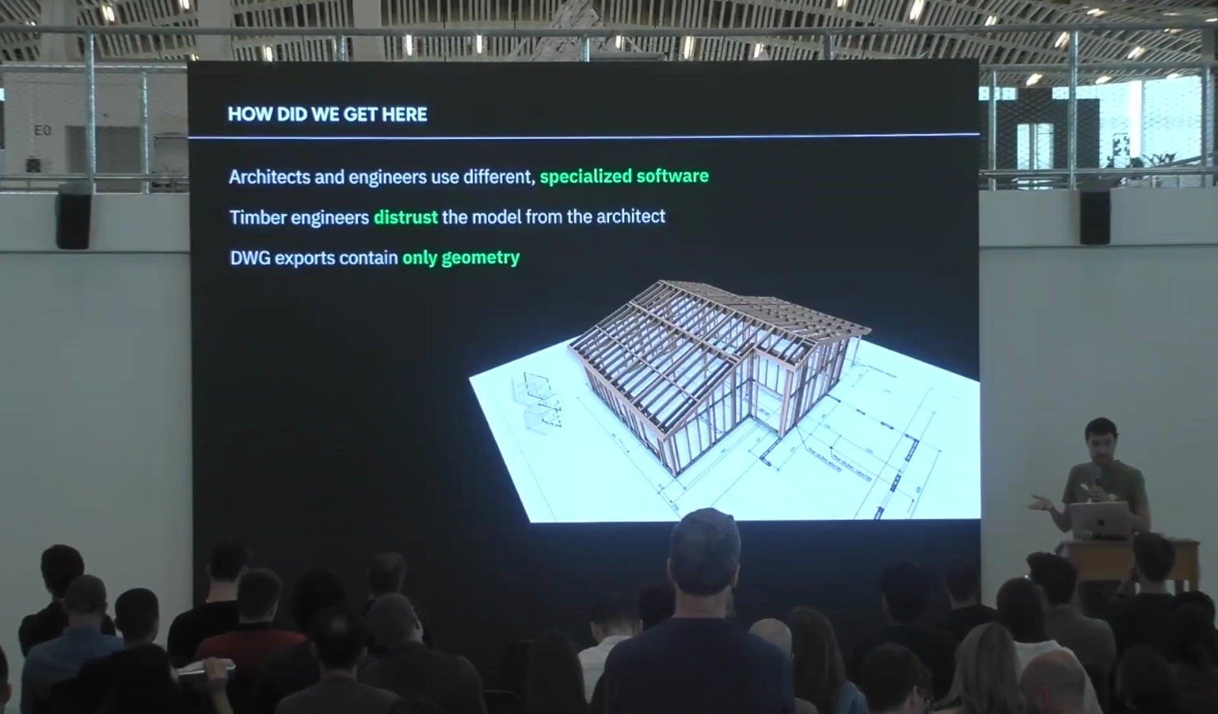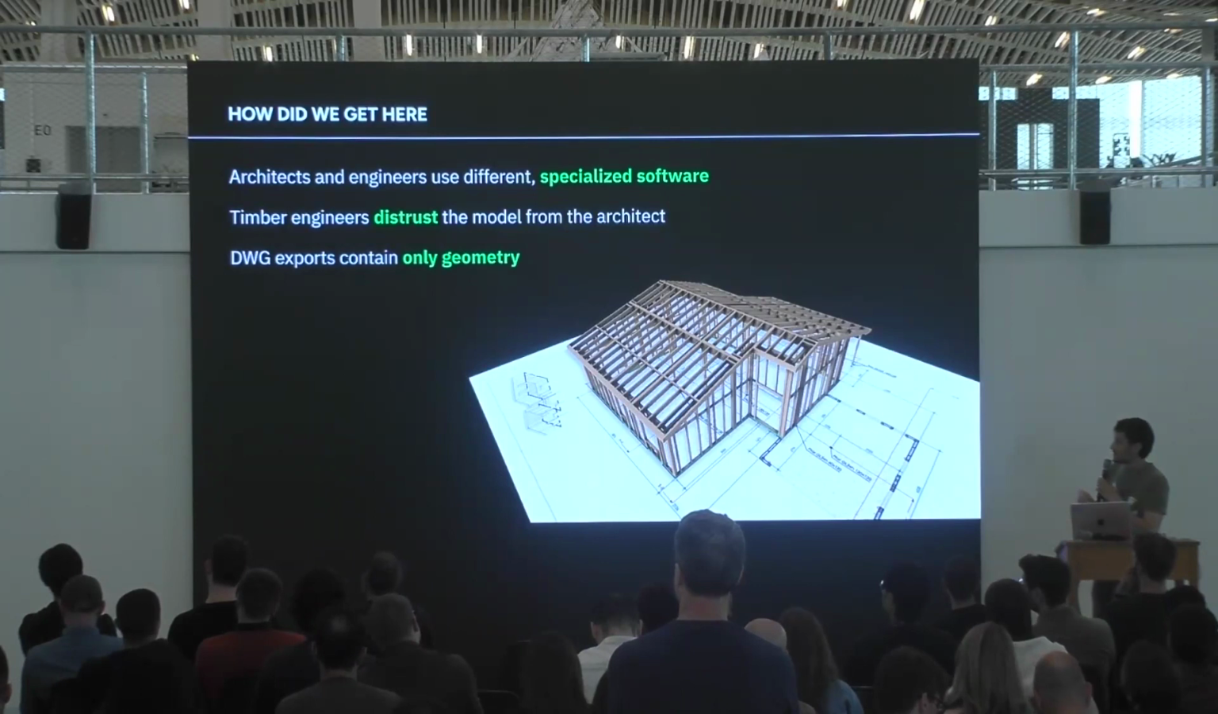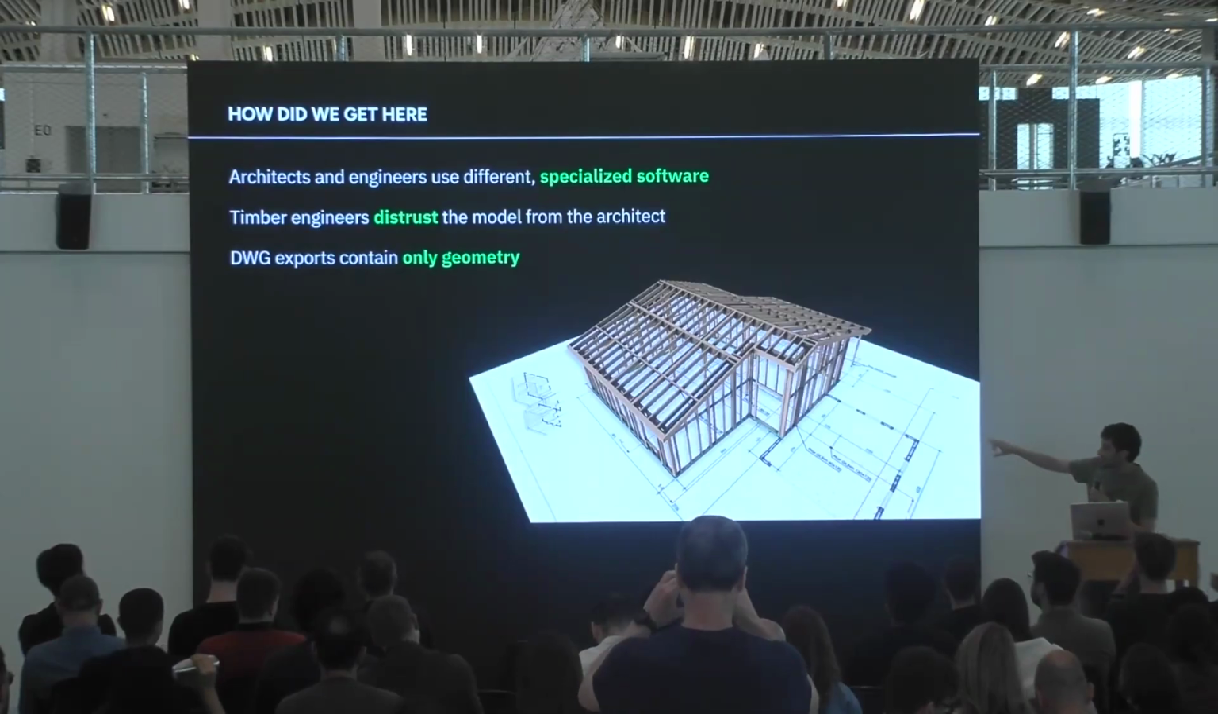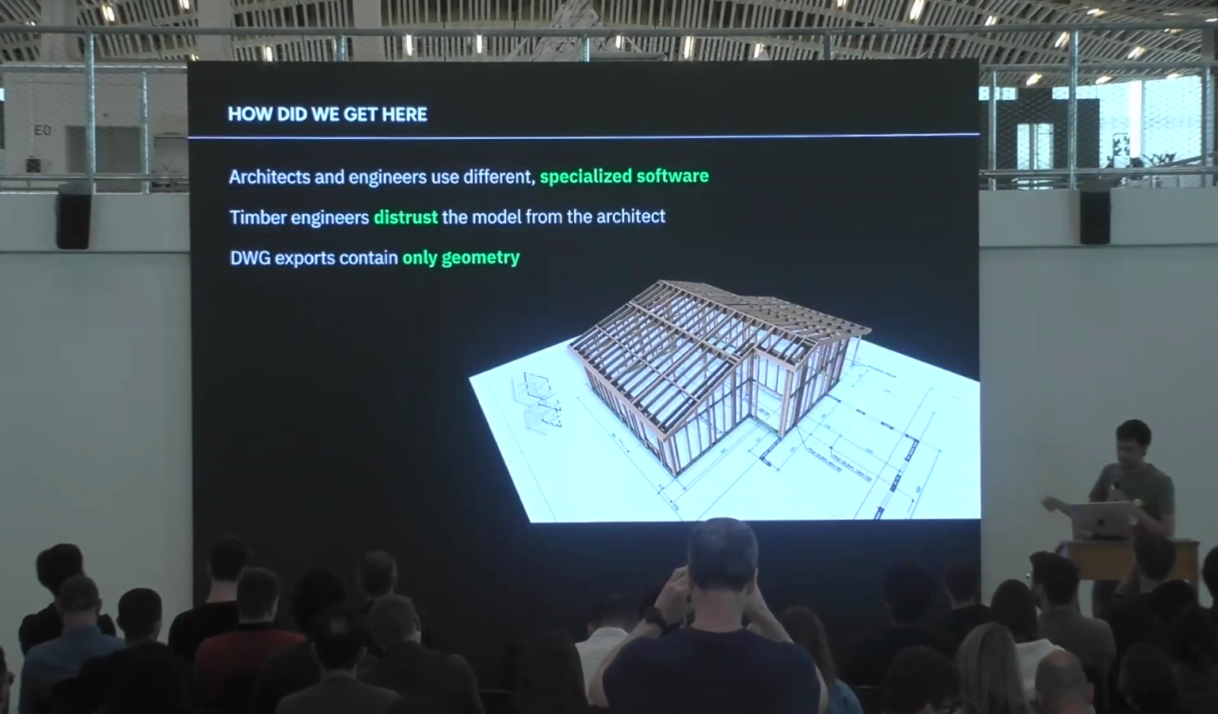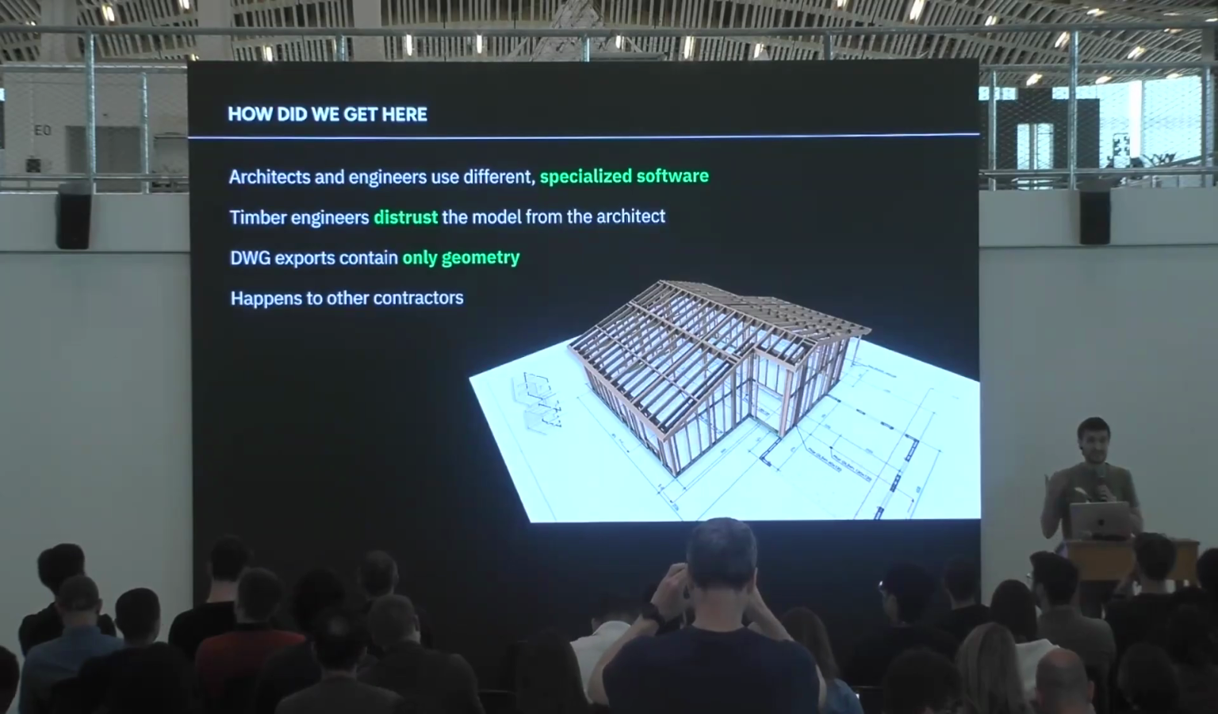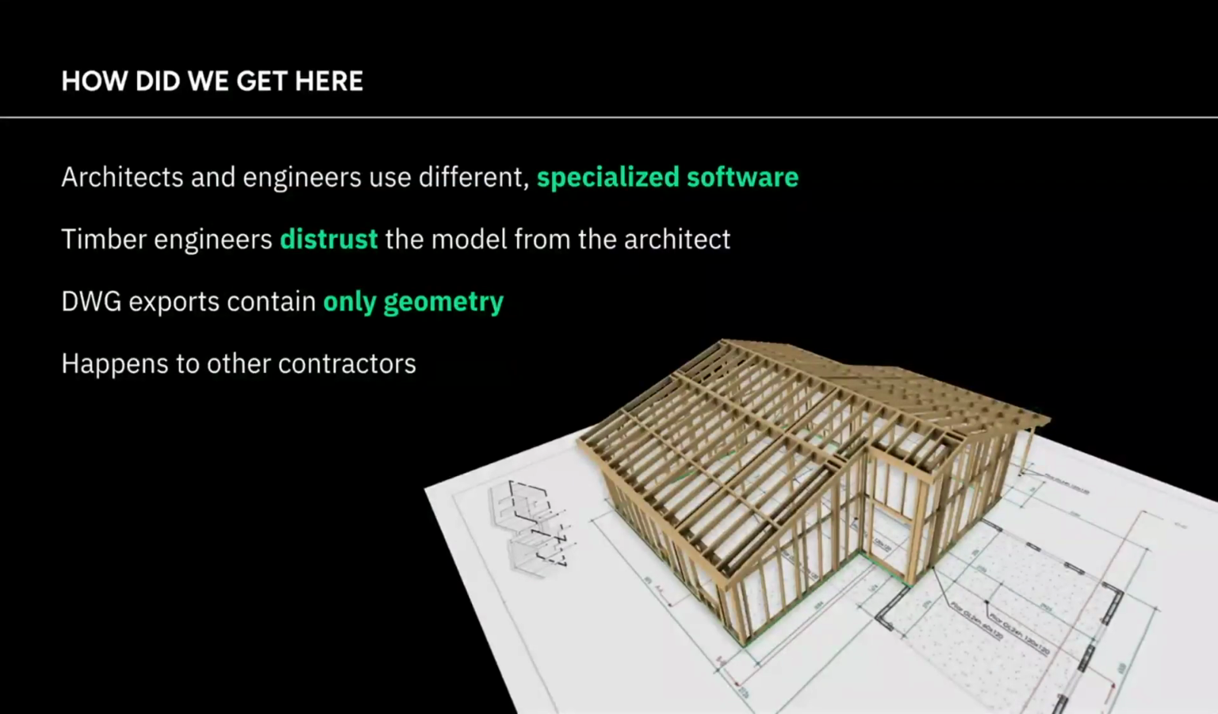This could, in theory, be automated because with Revit and other software, you can export DWG files and then import them into CADwork. The problem is that these files only contain geometry. You lose the information as to this is a wall, this is a ceiling, this is a slab, etc. And this is not a problem that only happens with timber. This also happens to other trades like HVAC.